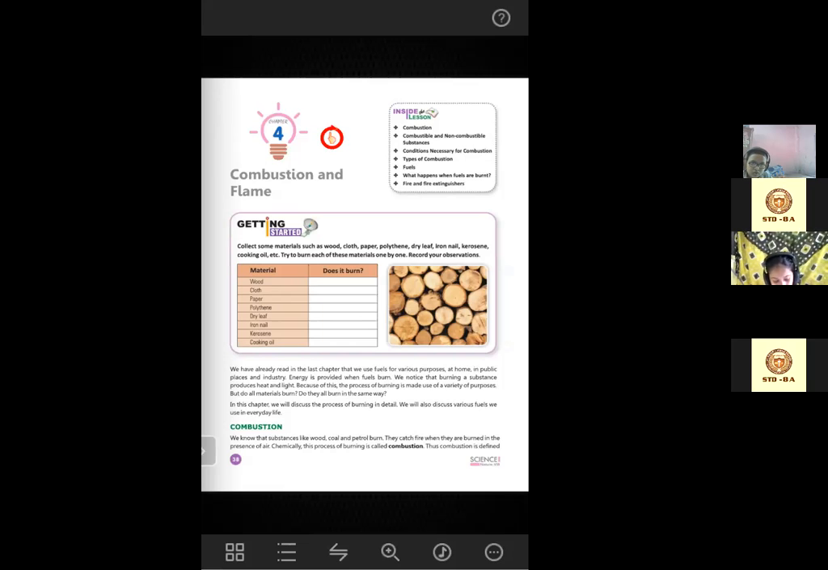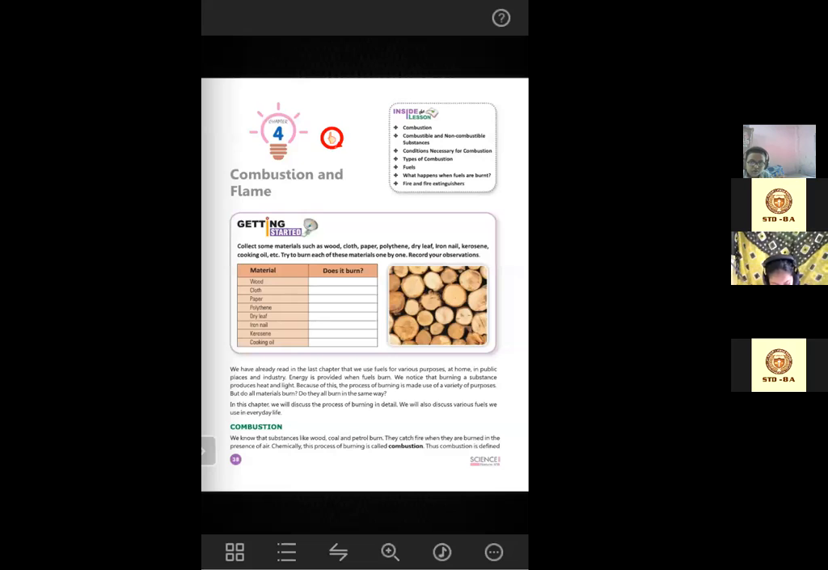First, the topic in this chapter is combustion. We know that substances like wood, coal, and petroleum burn. They catch fire when they are burned in the presence of air. Chemically, this process of burning is called combustion. So combustion is nothing but the process of burning. And burning is only possible in the presence of air. In the absence of air, burning is not possible.